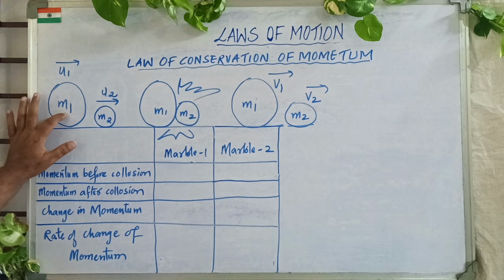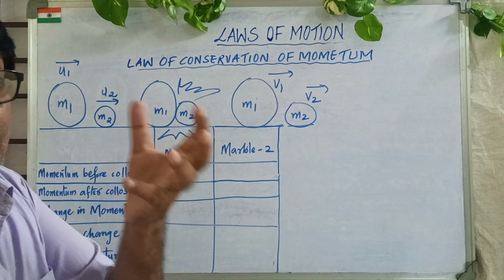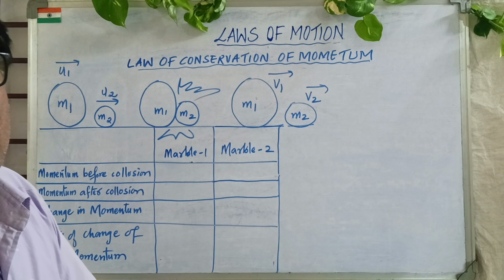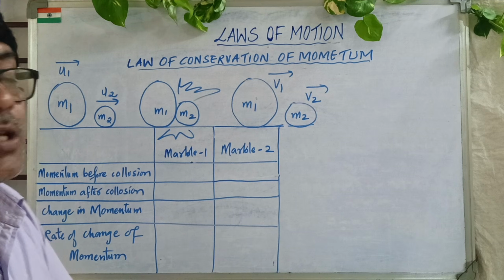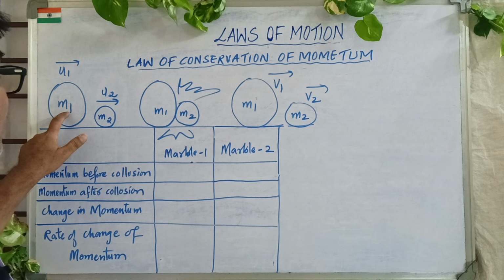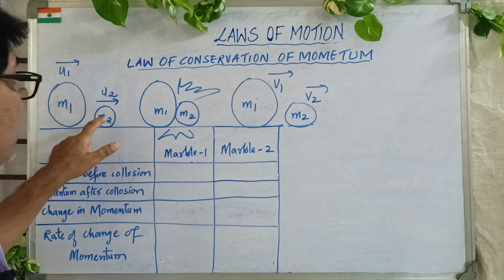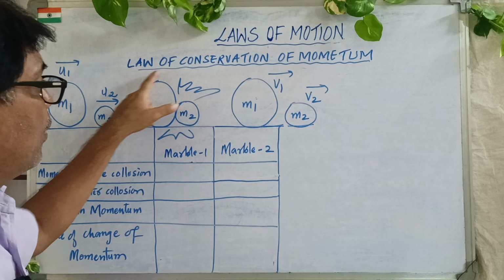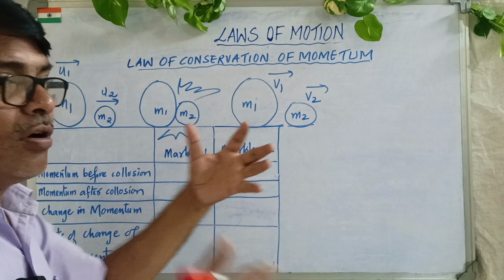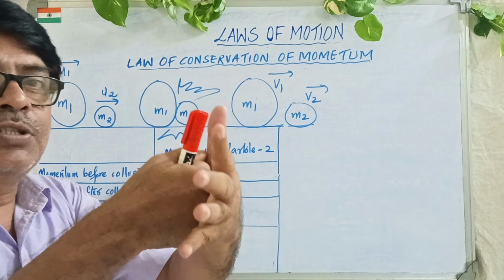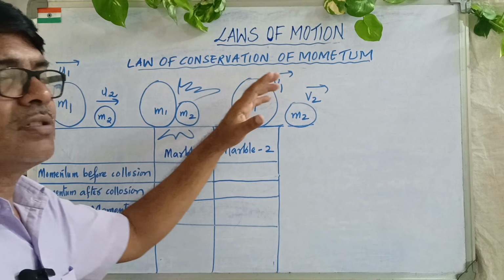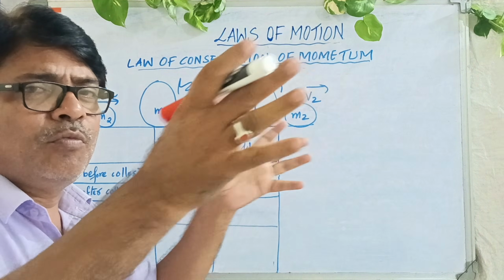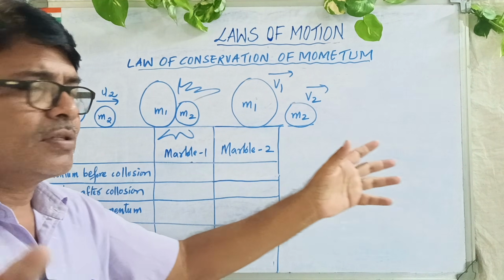I took another, heavier mass, M1, and I am rolling it with a speed of 20 meters per second. So what happens? M1, the bigger one, will strike M2 after a certain period of time. This is called a collision. Then what happens afterwards? They start moving with their own velocities.